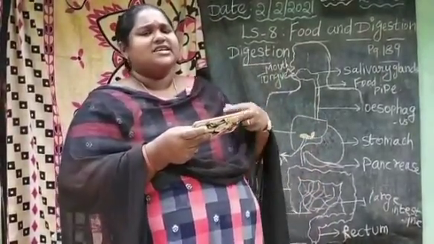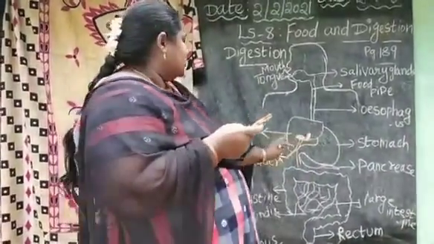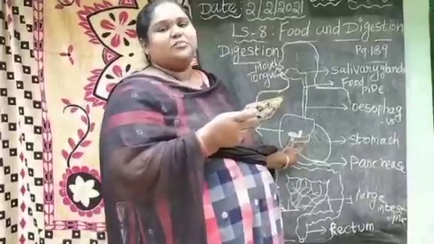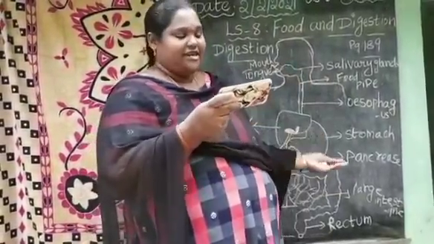The liver secretes bile, which helps to digest fats. When we are taking fats, these fats are very difficult to digest in our stomach. So the liver produces bile, and this bile will help digest the fats easily.